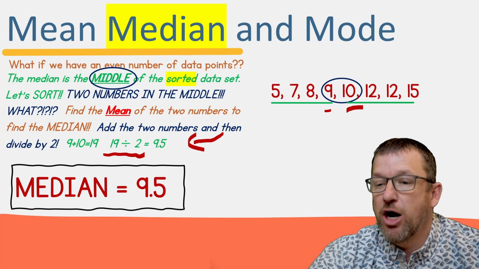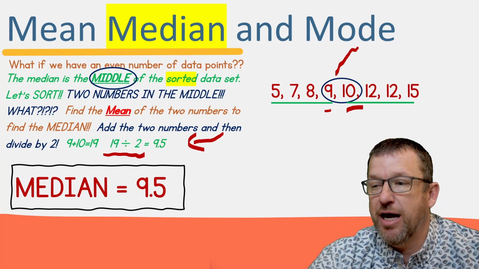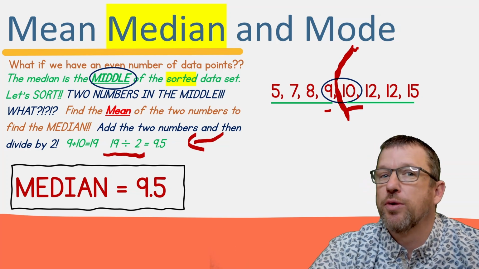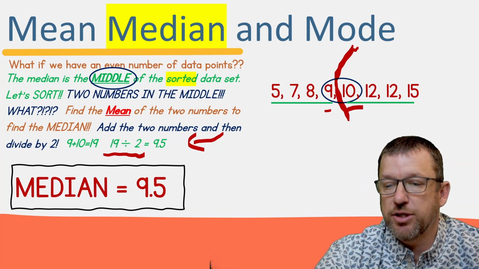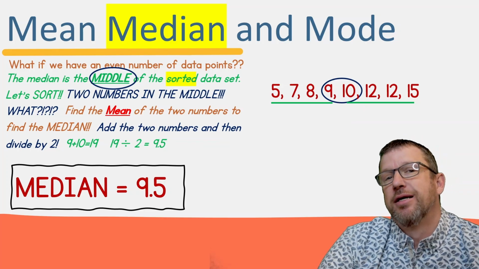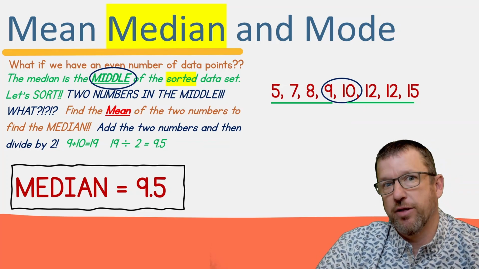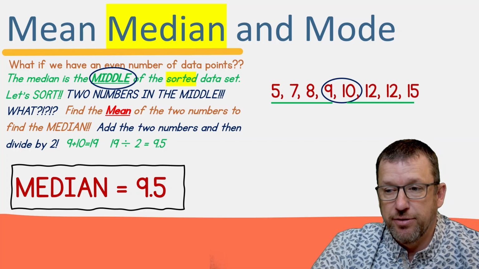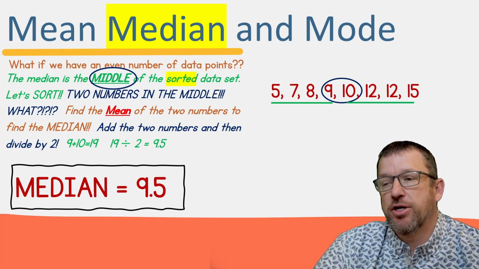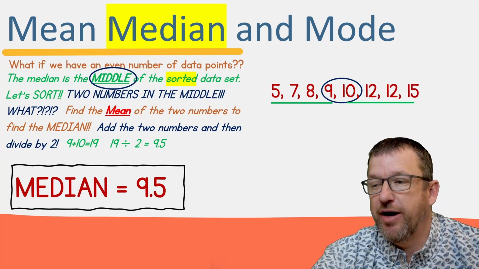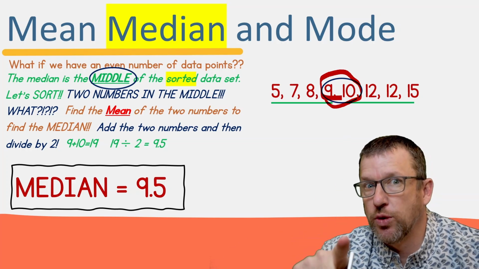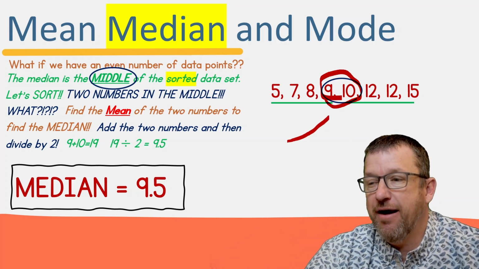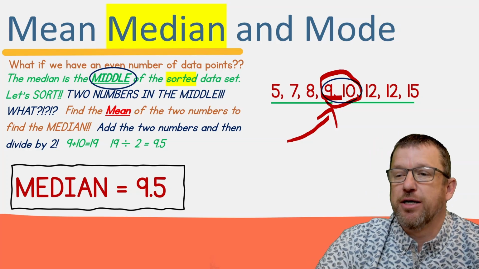So this one, our median is 9.5, and that's literally not even a number that's in our set, which is totally fine. Because when you start averaging school grades, you'll realize you're going to get an average of 87.34792. It could be an irrational number as your answer. But all you do, if you have an even set, find the 2 middle numbers after you've sorted, find the average or the mean of those 2 numbers, and that becomes your median.